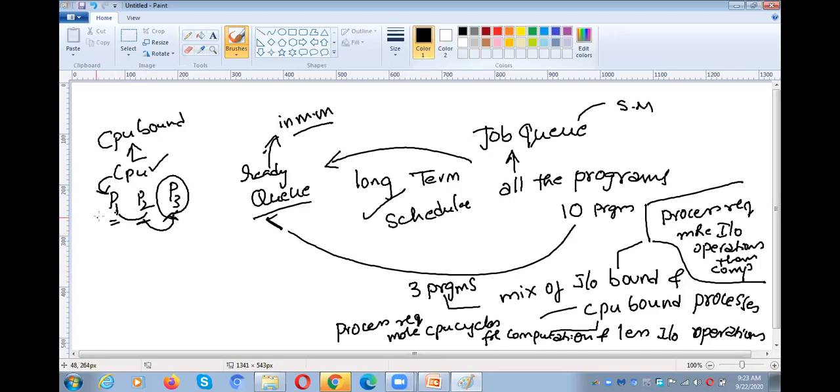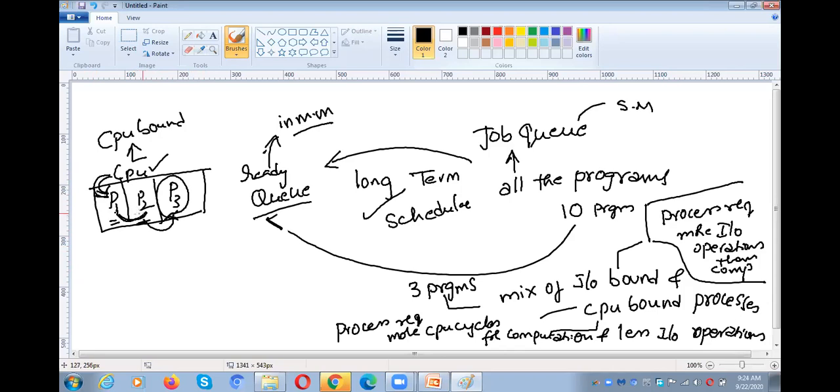Did you get my point? P1 requires more CPU time, P2 requires more CPU time, and P3 requires more CPU time. All these are in the ready queue, waiting for the CPU. Initially we allocated the CPU to P1, so P2 will wait for the CPU. Whenever P1 completes its task, the CPU will be switched to P2.